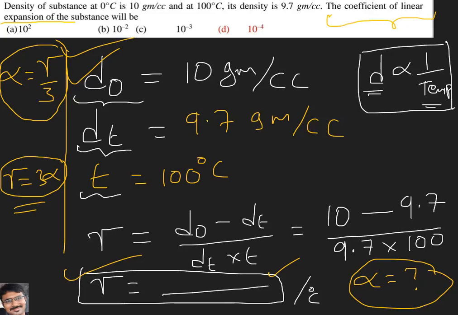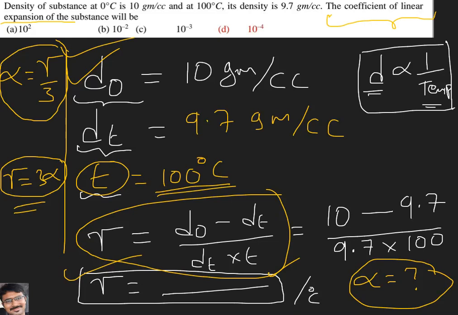I hope you are clear with this one. The main thing is that it is a direct formula based problem: gamma equal to D naught minus D T by D T into T. As temperature increases, density decreases. D naught means density at 0 degree centigrade. Here D T means density at T degree centigrade, and T is nothing but 100 degrees centigrade. I hope you are clear with this question now.